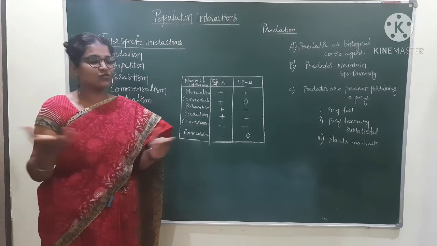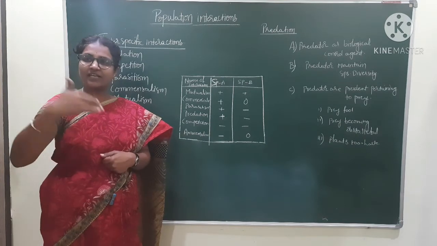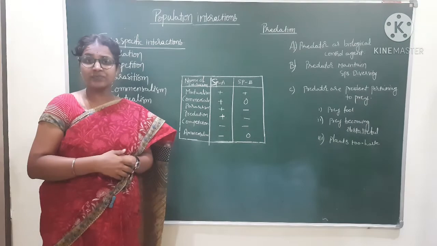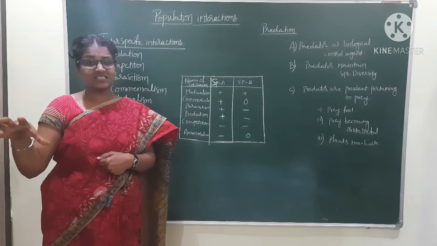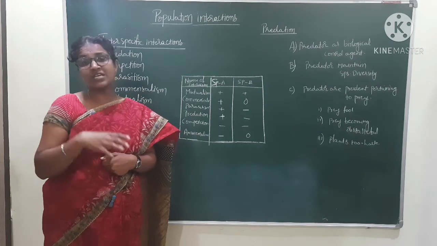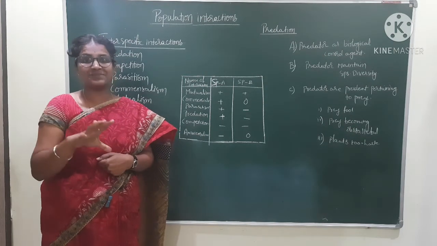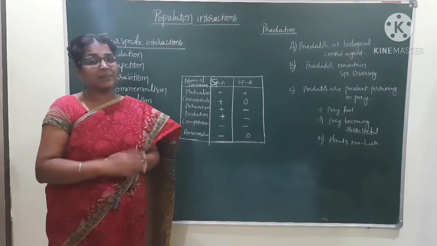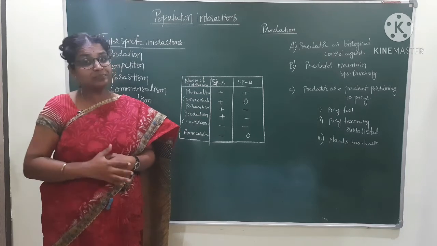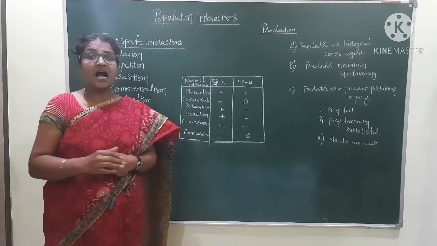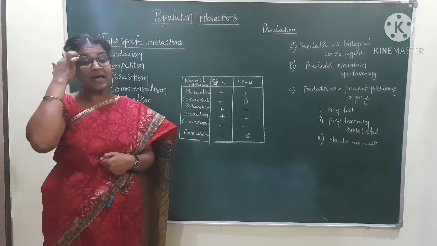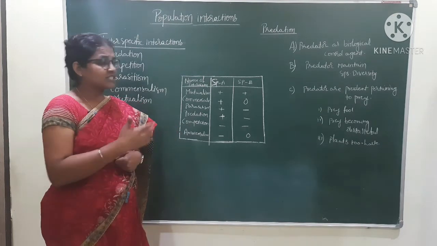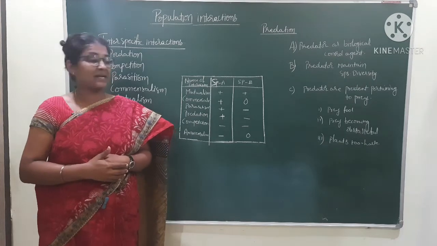For example, if there is no predator, there would be unchecked growth of a particular species, so the environment is disturbed. There is no equilibrium in the ecosystem, in the community. So the predator is required to maintain species diversity and to control other species, as biological control. And the predator is very prudent towards its prey.